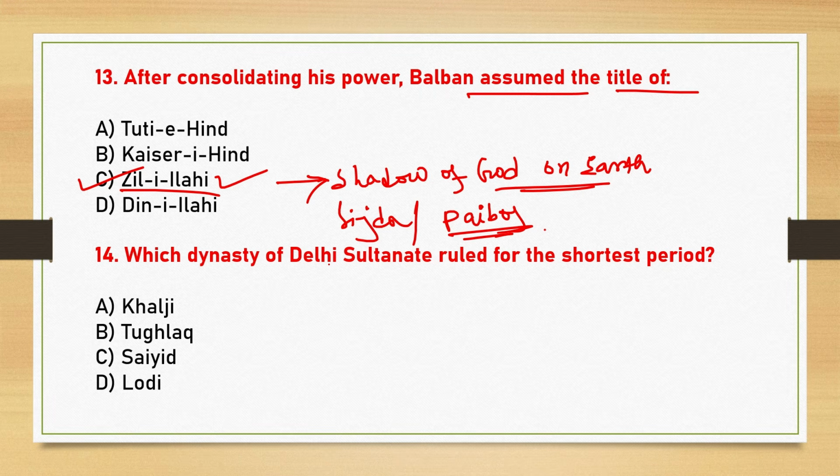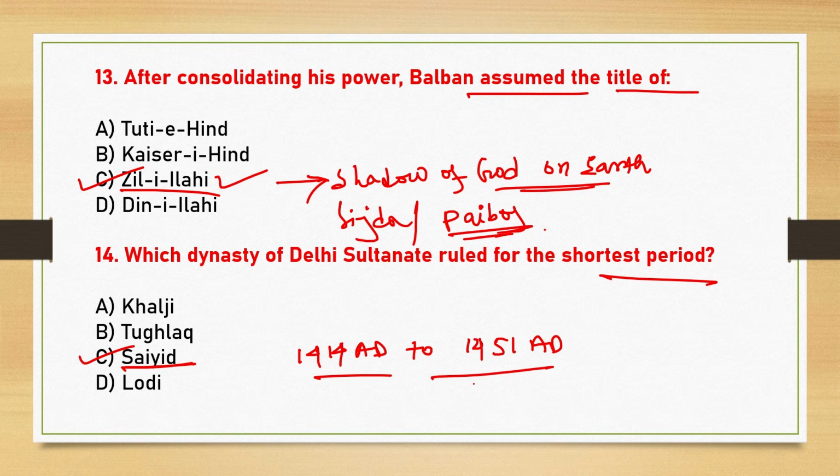Next, which dynasty of Delhi Sultanate ruled for the shortest period? So here the correct answer is option C, Sayyid dynasty, from 14 AD to 1451 AD. Okay, so this is the shortest period.